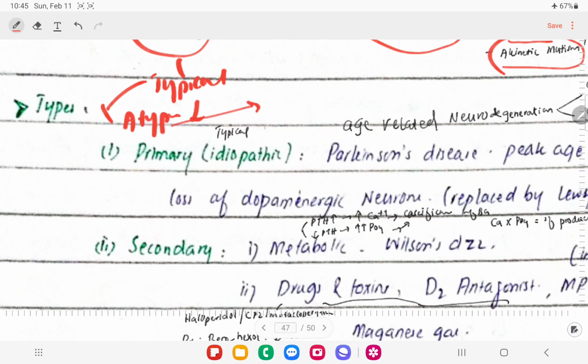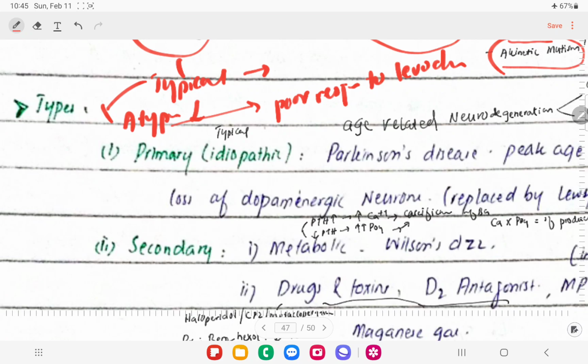I'm going to discuss atypical at the last, like some of the other Parkinson syndromes, such as progressive supranuclear palsy, one type of atypical disease. Atypical will have poor response to levodopa, right? While typical will have a good response to levodopa in these patients, right?